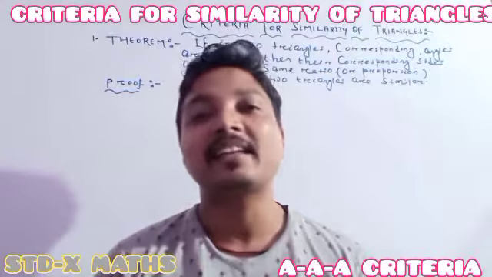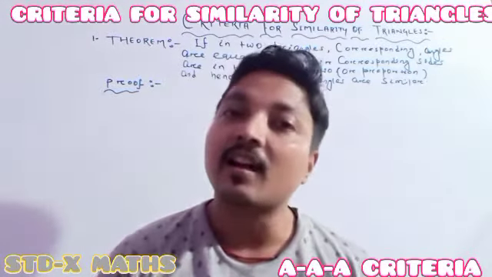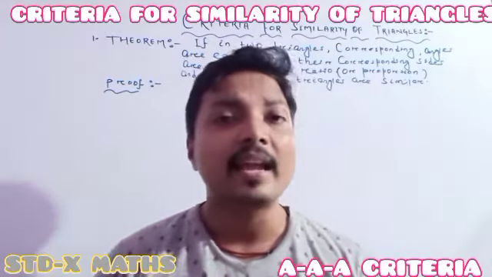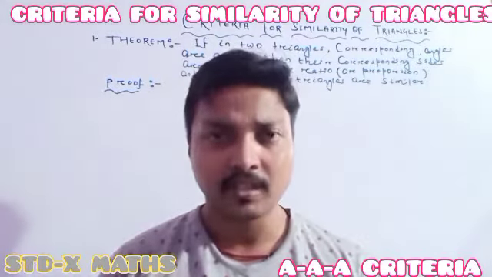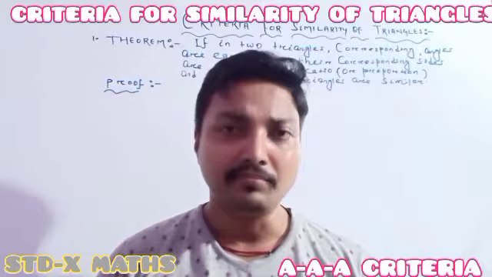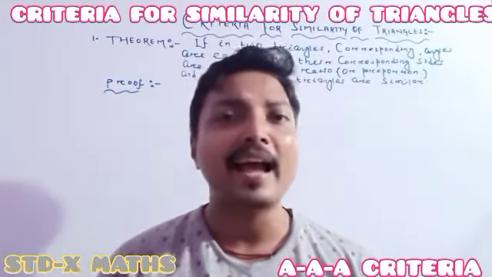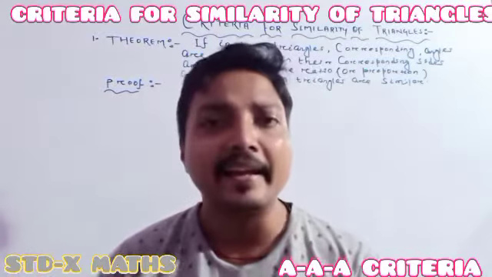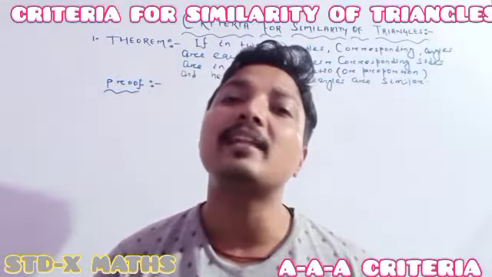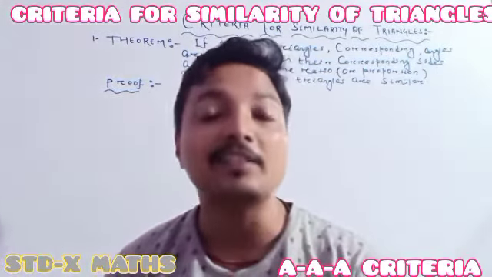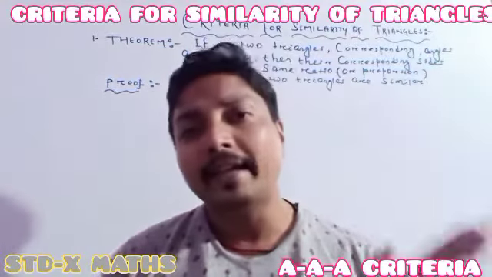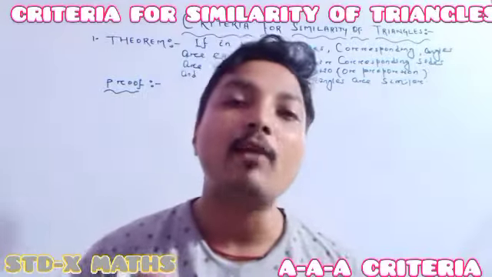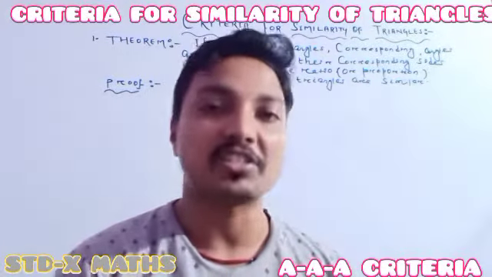In the last few days, we discussed how we can say that two triangles are congruent, like the SSS criteria, SAS criteria, ASA criteria, AAS criteria, and the RHS criteria. In the same way, how can we say that two triangles are similar? Here are a few of the criteria to be learned now.